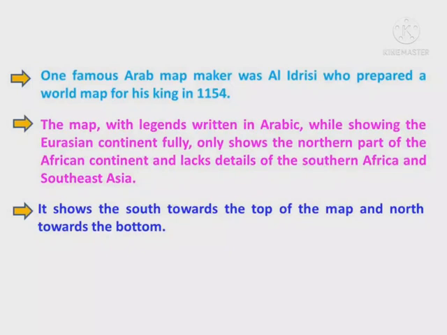The map, with legends written in Arabic, while showing the European continent fully, only shows the northern part of the African continent and lacks details of southern Africa and Southeast Asia. It shows the south towards the top of the map and north towards the bottom.